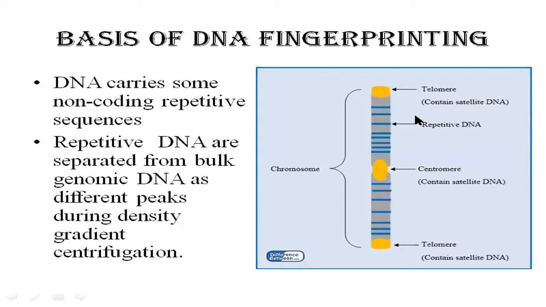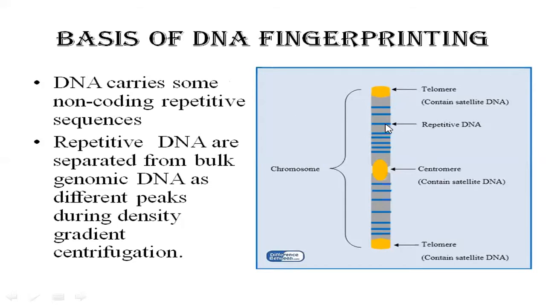So why is there a difference? Because of the DNA, right? Where is that difference present in the nucleotide sequence of the DNA, and how many sequences make this difference? So the question arises. For the answer, see, DNA carries some non-coding repetitive sequences.